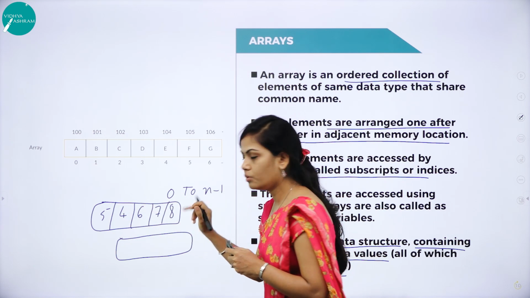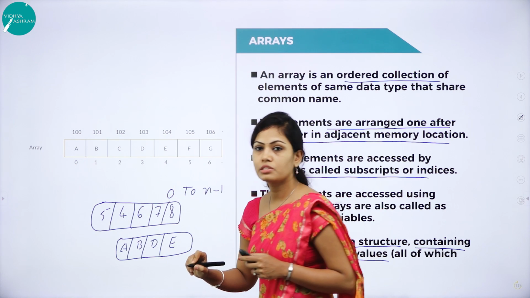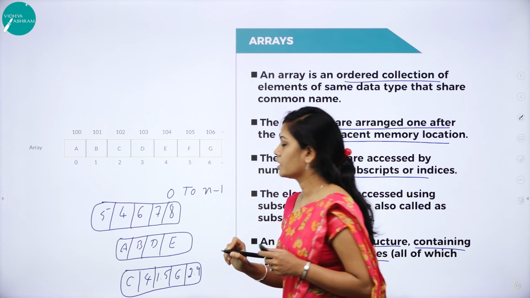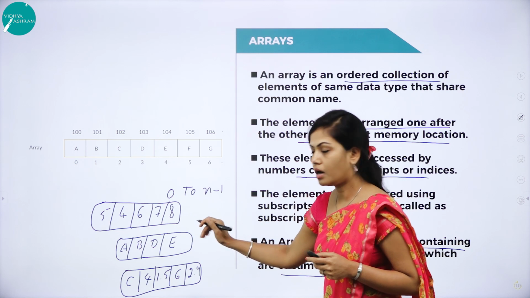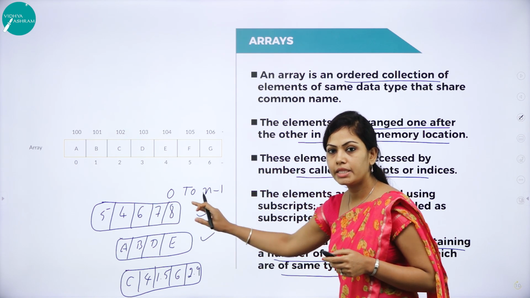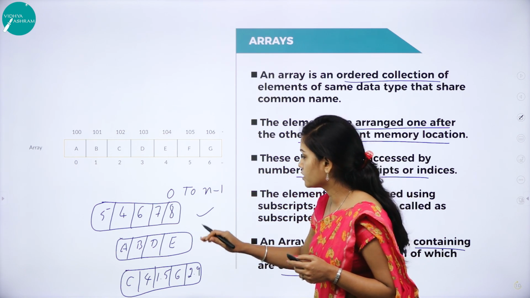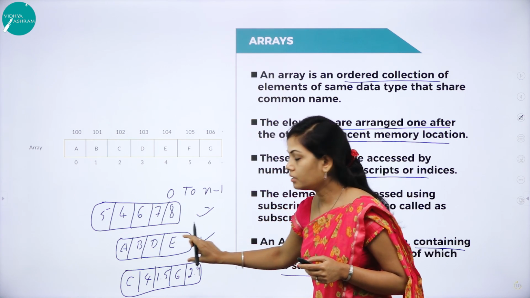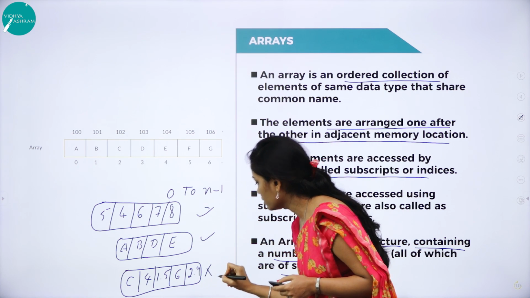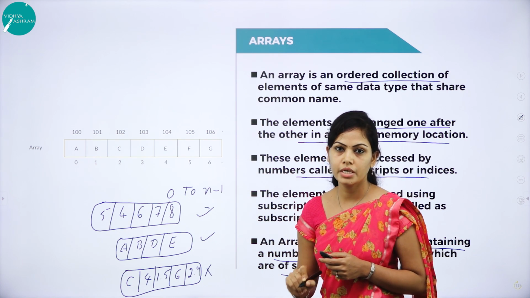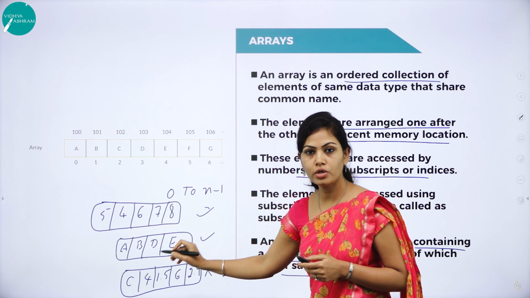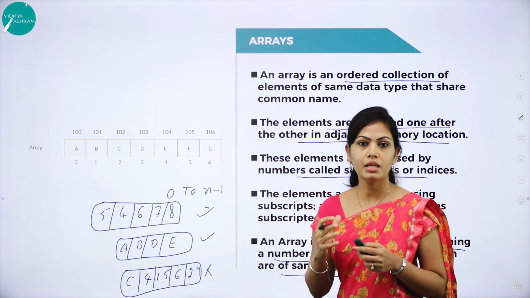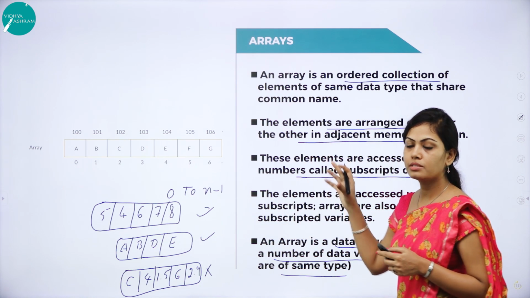This is one set of data values, and these two are perfectly correct. These two are the same type of data values. Why? Because here I have used all integer values. Here I am using characters mixed in, but this is wrong, because it is not the same data type. An array can contain all integers, floats or characters, but not multiple types of data items. So this is the concept of an array.